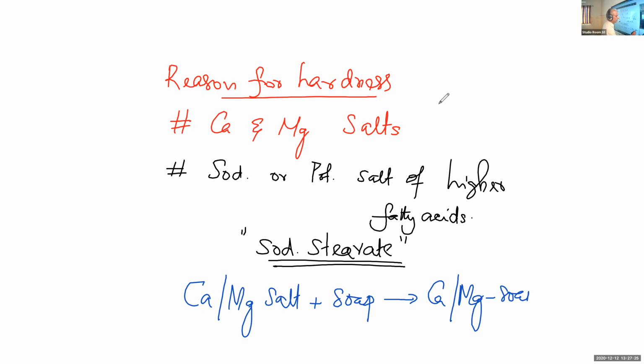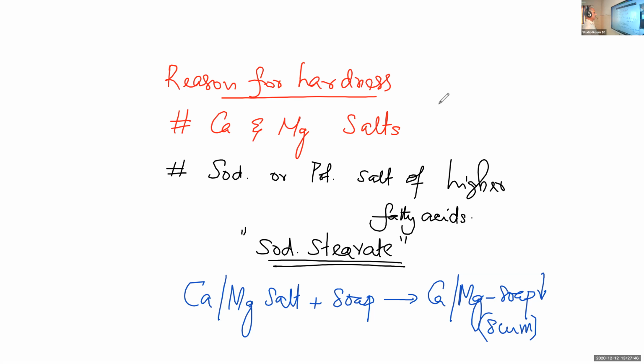Calcium or magnesium soap is formed, and that is the scum produced. The scum, the precipitate, is calcium soap, calcium stearate, or magnesium soap, magnesium stearate.